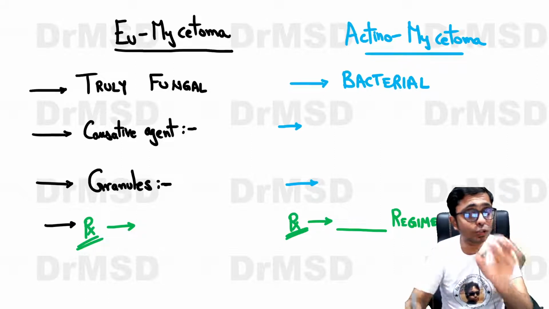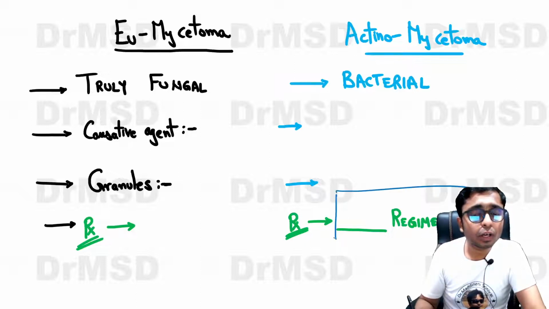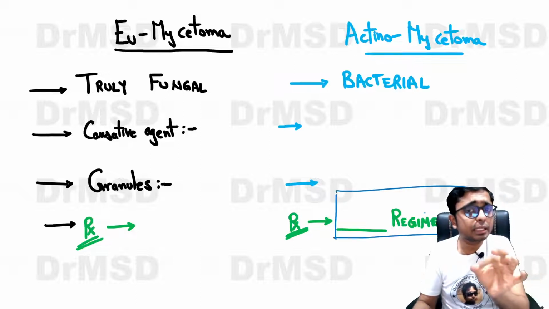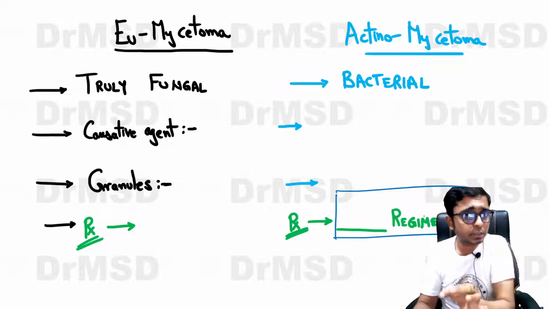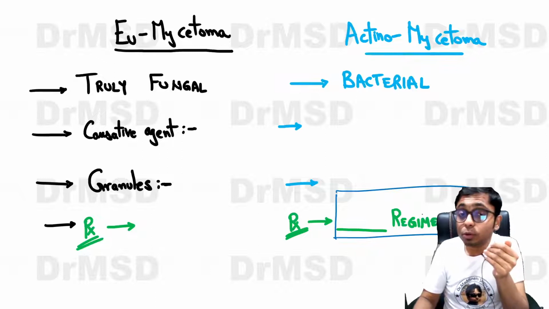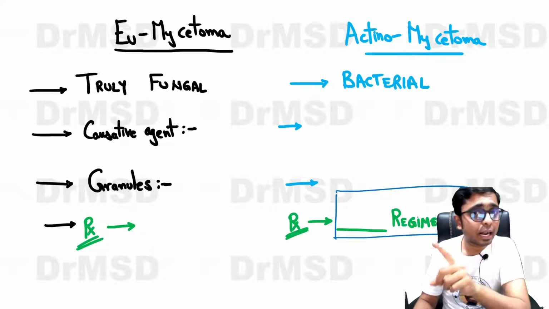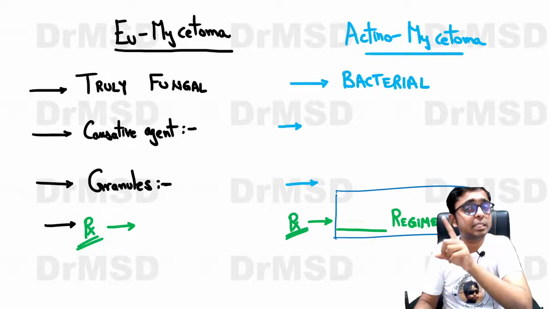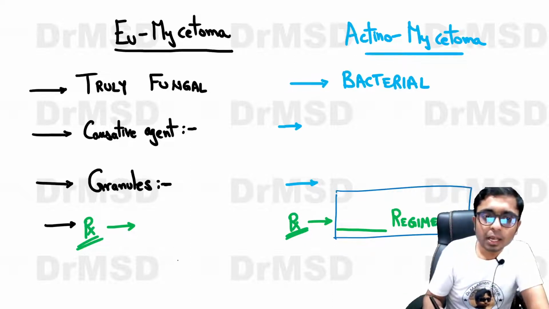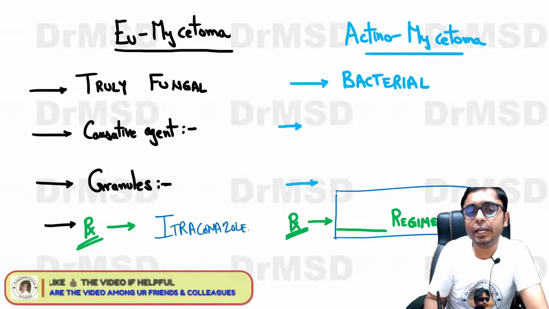I have also discussed one very important regimen and a mnemonic to remember its components, which is used in actinomycetoma, which is caused by bacteria. And because it is bacterial, it is not an antifungal which is used in the treatment of actinomycetoma. But in eumycetoma, I hope you all know that itraconazole is used for the treatment of the patients.